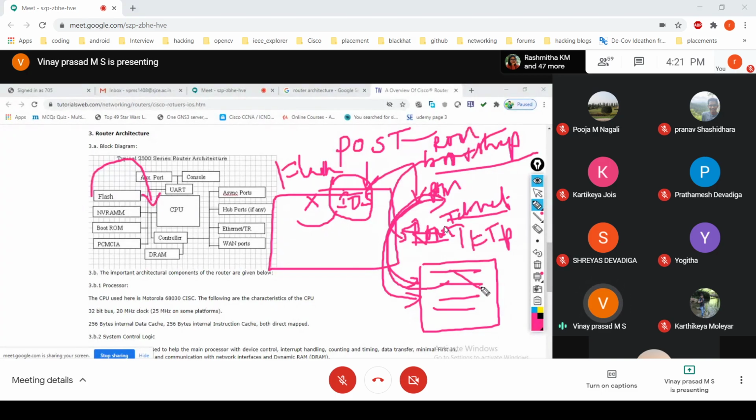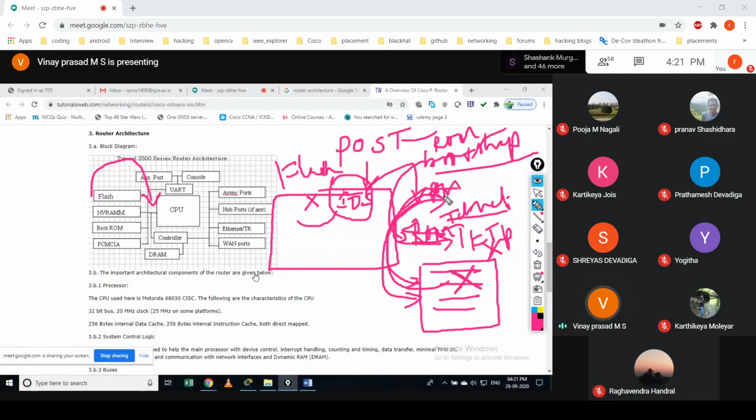Even if it is not able to access the operating system from TFTP, then it will look for the operating system in ROM, which is stored as a mini operating system. Even if the mini operating system is not able to be accessed and loaded into the device, then the device will not be able to load it.